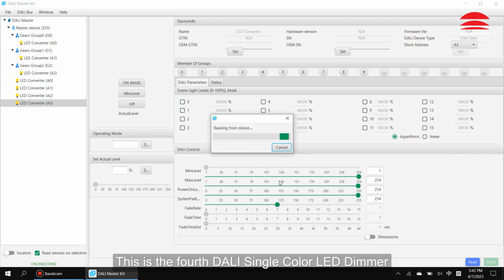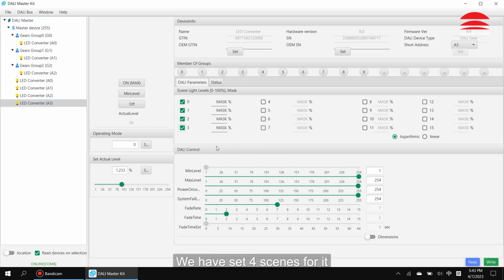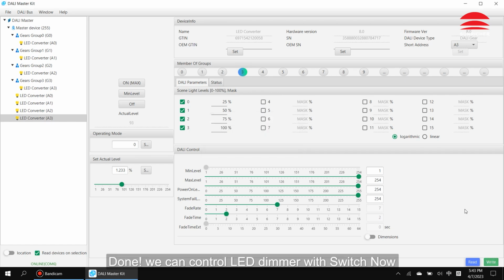This is the fourth DALI single color LED dimmer. We have set 4 scenes for it. Set it to group 3. Click right to save the setting. Done. We can control the LED dimmer with the switch now.